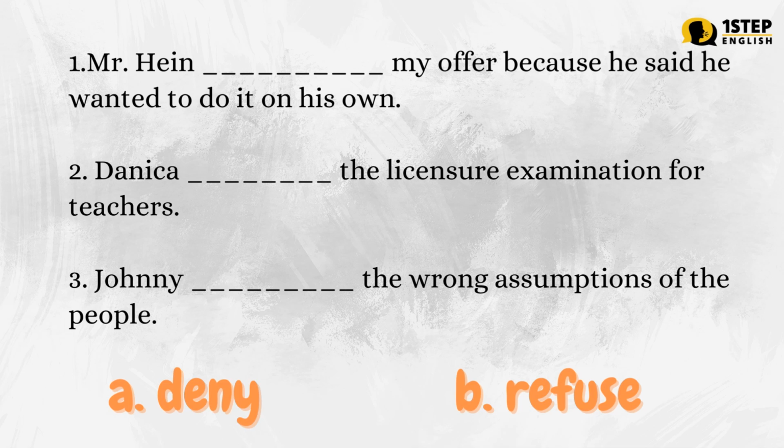Letter A, deny. Letter B, refuse. The correct answers are: Number 1, letter B. Mr. Hind refused my offer because he said he wanted to do it on his own. Number 3, letter A. Johnny denied the wrong assumptions of the people.